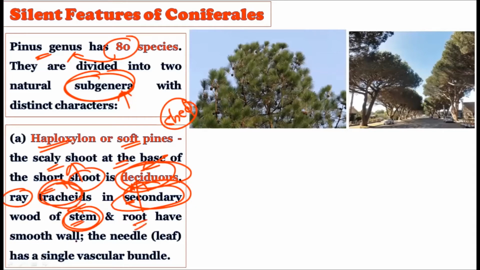Then their roots have a very smooth wall. When we take out their roots, the taproot system shows a very smooth outer wall. Then the needle-like leaves have a single vascular bundle. This is very important: in the leaf there is only one vascular bundle. So on the one hand, we have the haploxylon soft pines, which show the deciduous habit, plus red ruchets in their secondary wood, and the needle-like leaves show only a single vascular bundle.